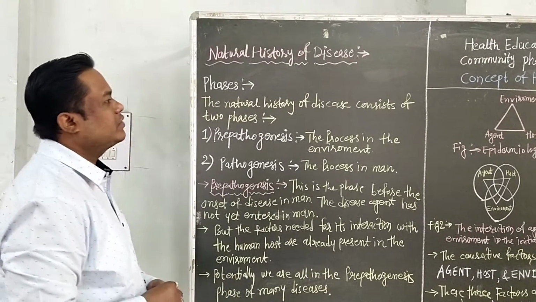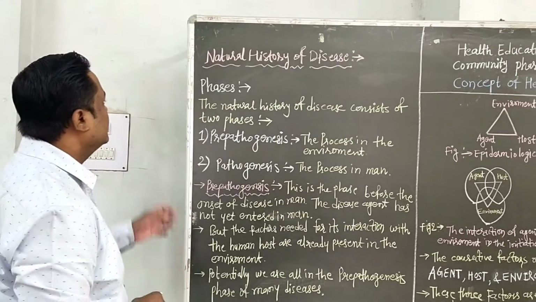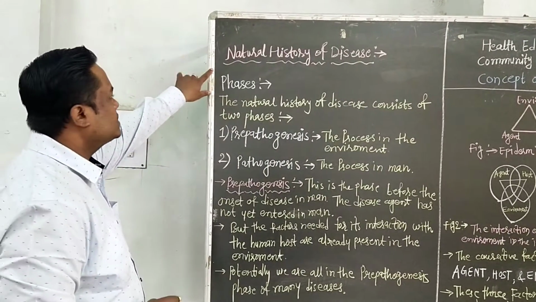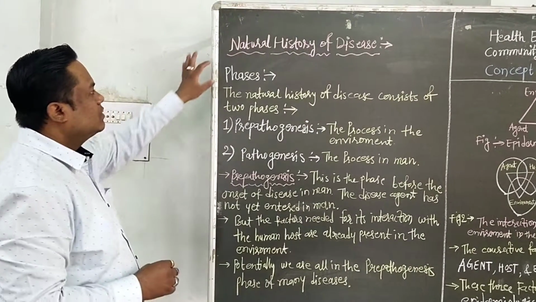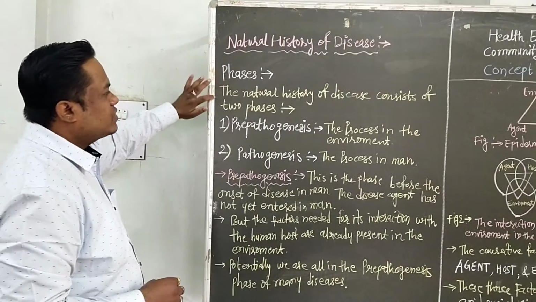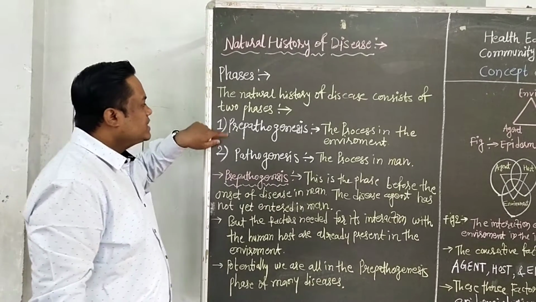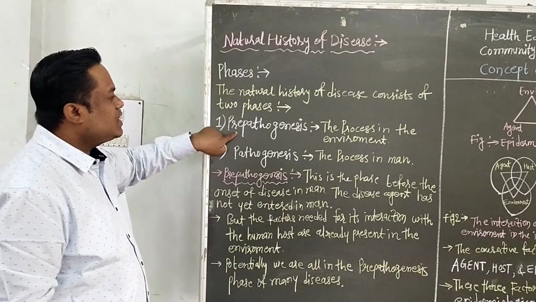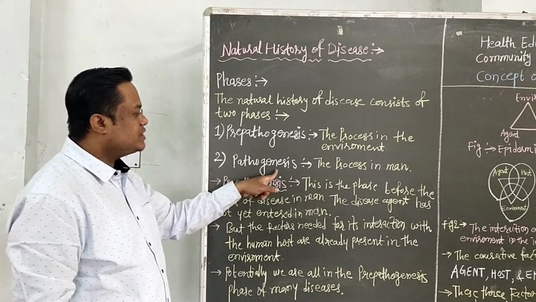Today's subject is health education and competitive pharmacy, and we have to see chapter number 1. In this lecture, the subtopic is natural history of disease. In this, we have to see the phases. The natural history of disease consists of two phases. It is important that the first phase is pre-pathogenesis and the second phase is pathogenesis.